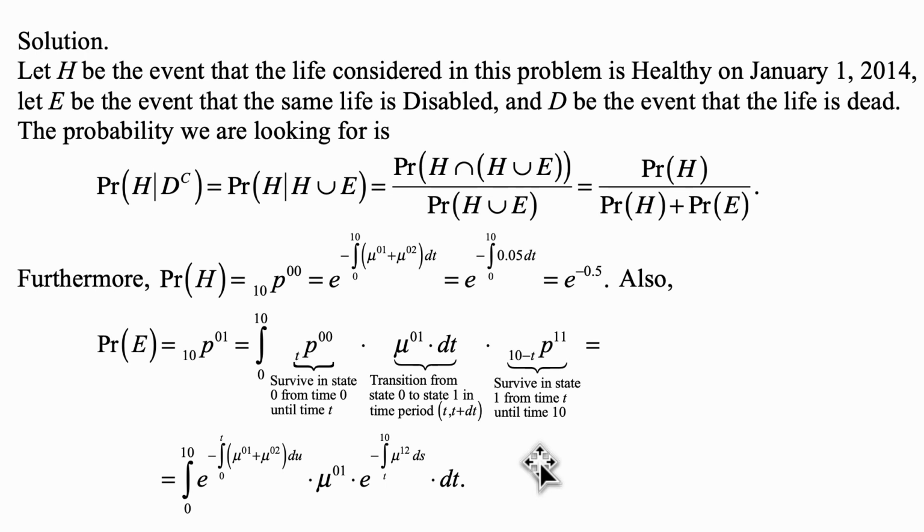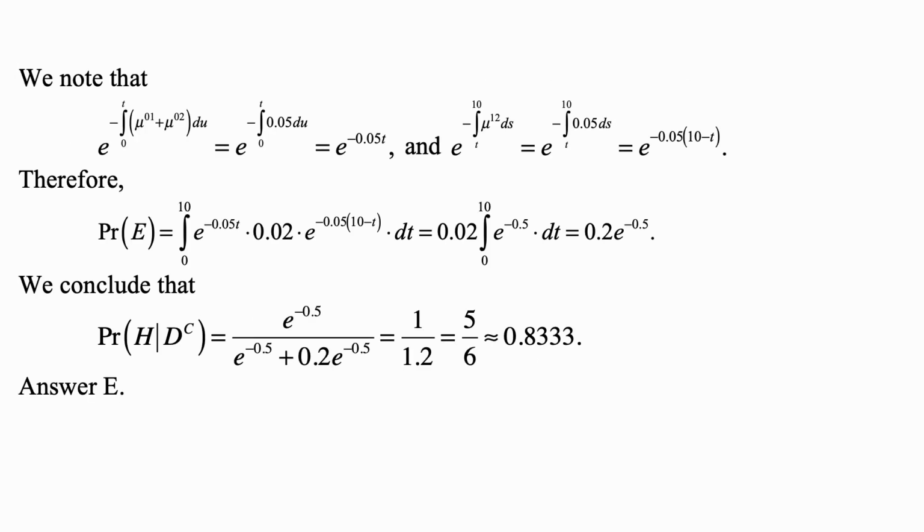mu 12 ds. So now we note that e to the minus integral from 0 to t of mu 01 plus mu 02 du, where u is this new variable we introduced for this purpose, is e to the minus integral from 0 to t of 0.05 du. It doesn't really matter what we call the variable because it's constant force, so it's just e to the minus 0.05 times the length of the interval that we have, which is t.